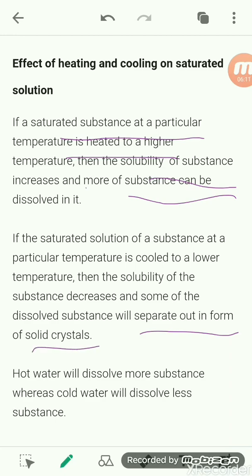It means hot water is able to dissolve more solute, but cold water will dissolve less. So I think you are able to understand the solubility.